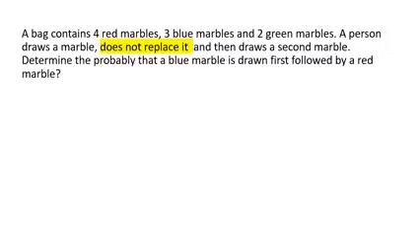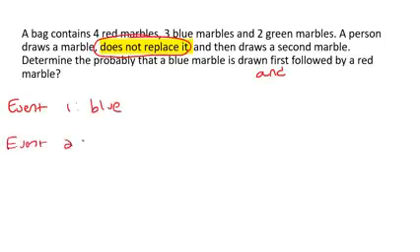This one is the same question. They're also saying determine the probability that a blue marble is drawn followed by a red. So we're definitely using and. But then this part's different. They do not replace it. Okay, so for event number 1, that's to draw a blue marble. And then for event number 2, that's to draw a red. So for the first blue one, that's not going to change from our previous answer. There's going to be 3 out of 9 marbles again. And so that's going to give us 1 over 3.